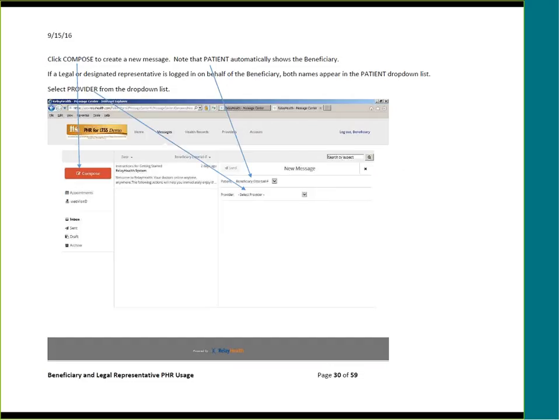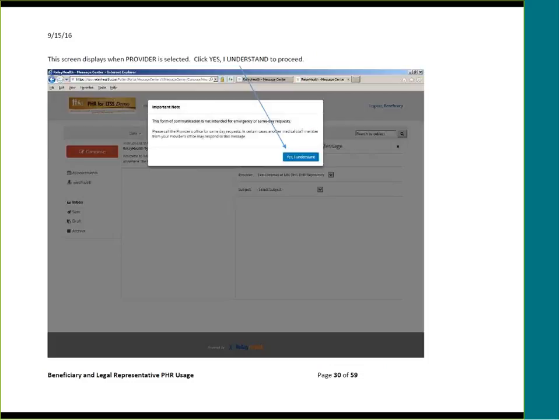To do a new message, click Compose in the red block that you see on the left side of the screen. Note that Patient automatically shows the beneficiary. If a legal or designated representative is logged in on behalf of a beneficiary, both names will appear in the Patient drop-down box. Select Provider from the drop-down list.